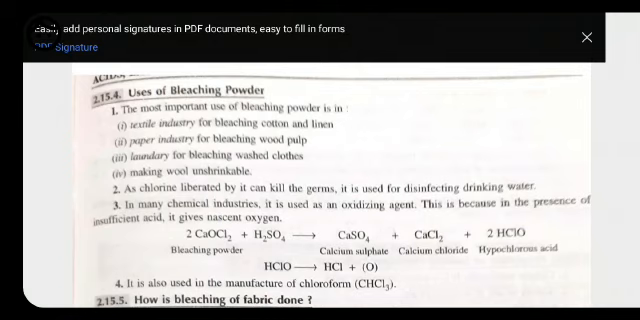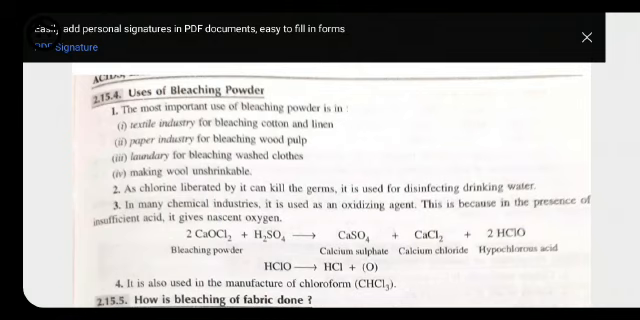Second, paper industry for bleaching wood pulp. In the paper industry, that paper we are getting, here also it is used for bleaching wood pulp. Third, laundry for bleaching washed clothes. Fourth, for making wool unshrinkable. These are the various uses of bleaching powder.